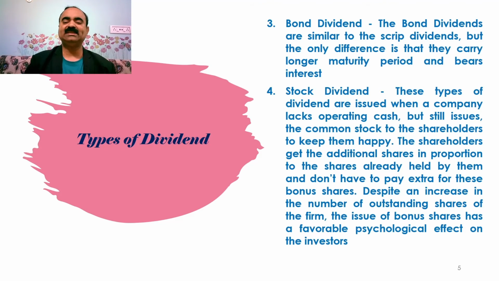The shareholders get additional shares in proportion to the shares already held by them and don't have to pay extra for these bonus shares. Despite an increase in the number of outstanding shares of the firm, the issue of bonus shares has a favorable psychological effect on the investors.